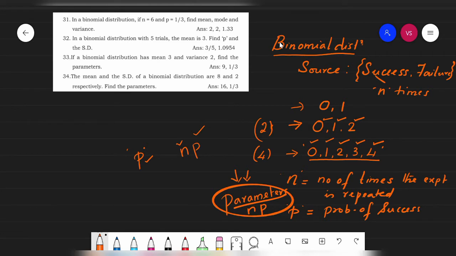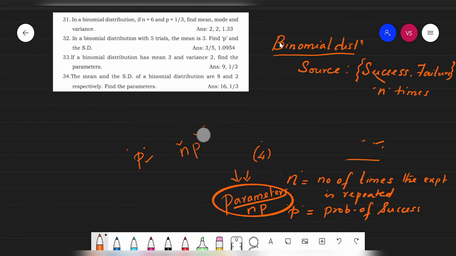Okay, so now I have taken some of the 2 marks problems in the binomial distribution from the textbook, students. There are 4 problems, not 5: the 31st, 32nd, 33rd and 34th problems. Those are 2 marks problems. We'll try to solve them and make sure you are very comfortable in solving the binomial distribution.